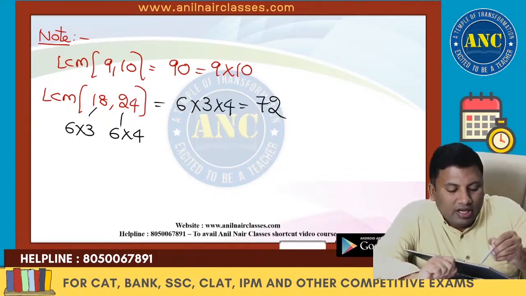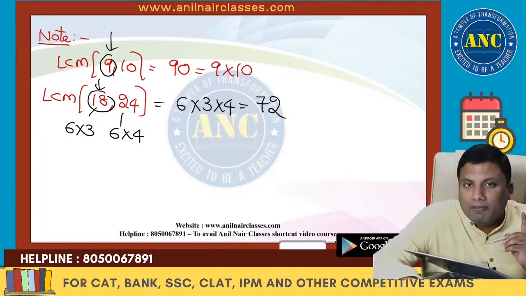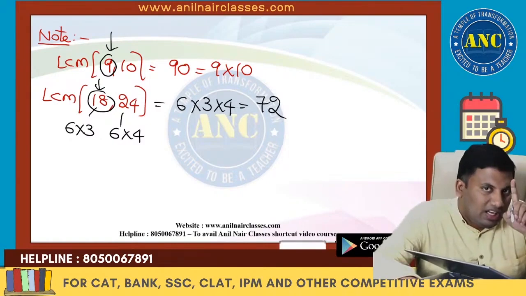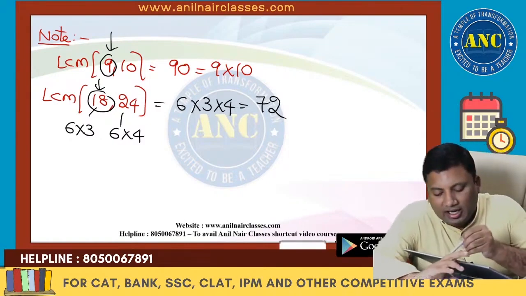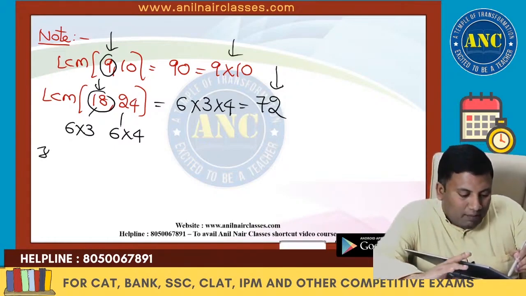Listen carefully. If one number's digital sum is 9, 18 also has digital sum 9. If one number's digital sum is 9, then for the LCM of any numbers with it, the answer's digital sum will also be 9. Please write down this point.